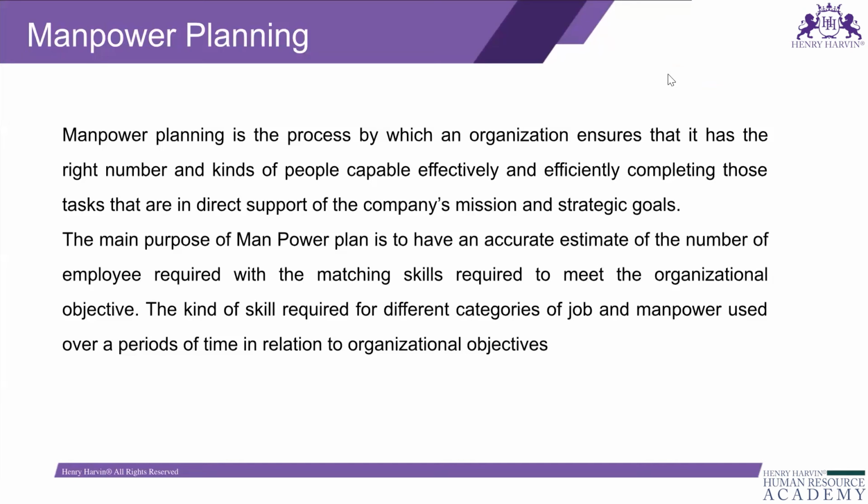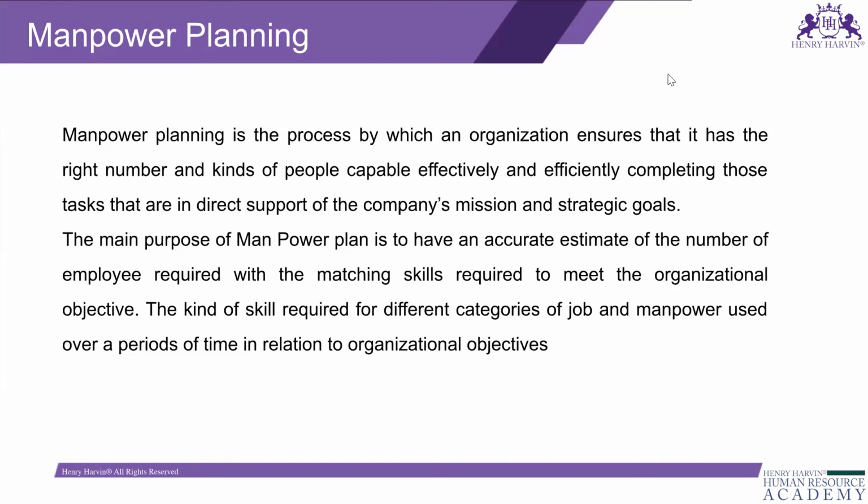The main purpose of manpower planning is to have an accurate estimate of the number of employees required with the matching skills required to meet the organization's objective. Whatever headcount you are providing to each department, those employees have to have the right set of skills and knowledge that suits the work in the department.